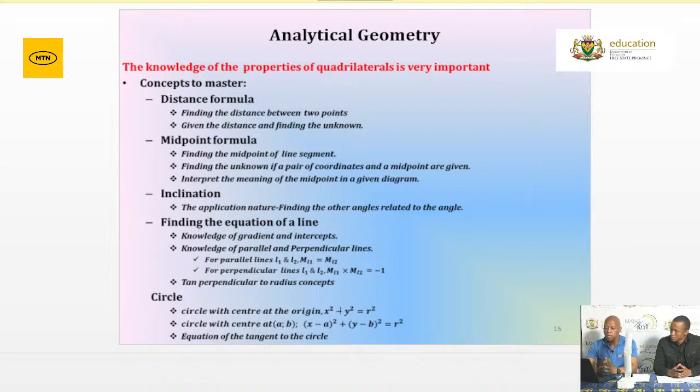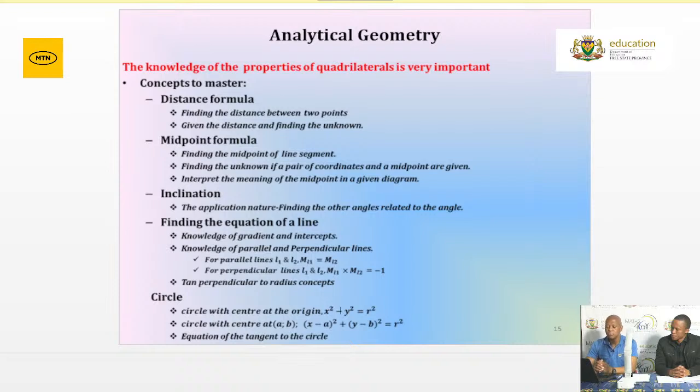Now, what is it that you are expected to know here? You must be able to find the midpoint between the 2 points, very important. And also Grade 12, if the midpoint is given, what is it that you need to do now? Remember, we always say, look at all possible questions that you can get. Now, if the midpoint is given, it means you need to separate the 2. I usually say the midpoint x value equals (x1 plus x2) divided by 2. Then you do the same with the y value of the midpoint. Let us make sure that we look at that, and then you must also be able to interpret the meaning of the midpoint in a given diagram.